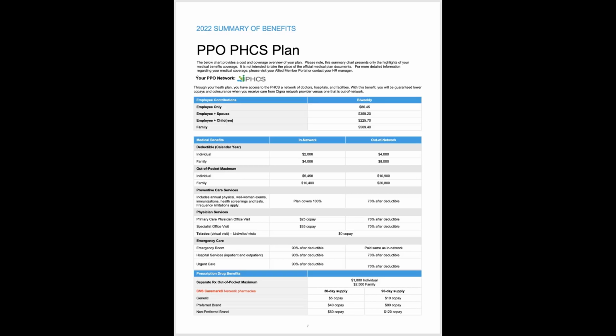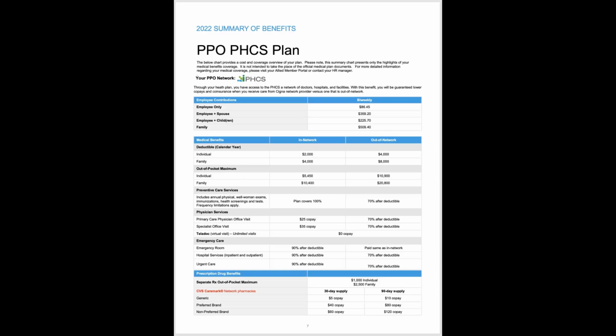PHCS is a national network, but this does ensure that you don't have to have any fear of being balance billed in the event that a provider won't accept a plan that pays at Medicare, like we talked about on the prior plan. So if you take this plan, you just need to remember, I have to make sure I'm using PHCS contracted physicians and hospitals, and then you don't have to think about anything after that. That's the most important piece.